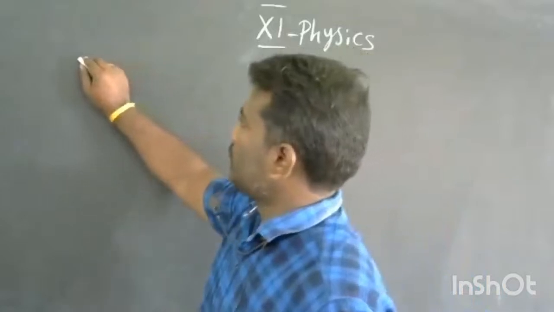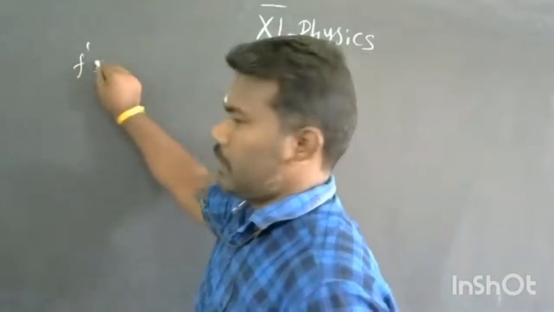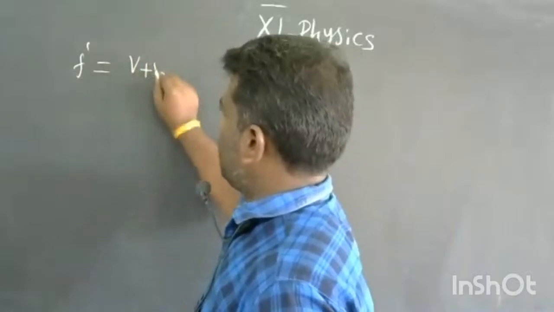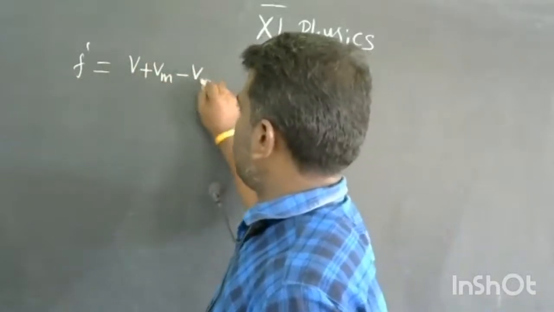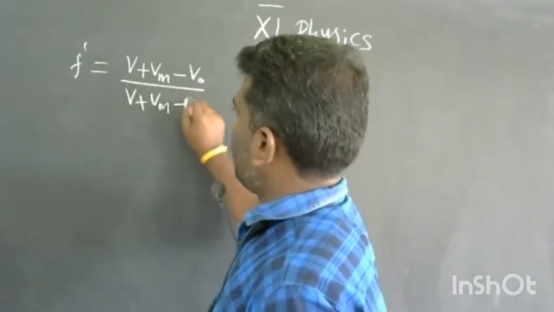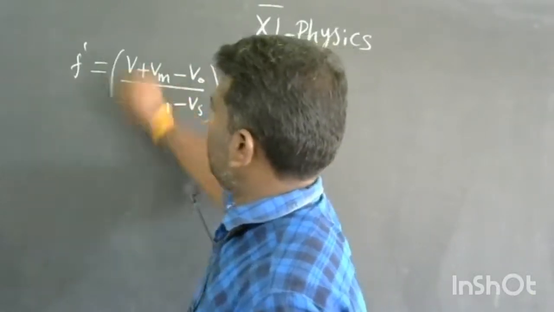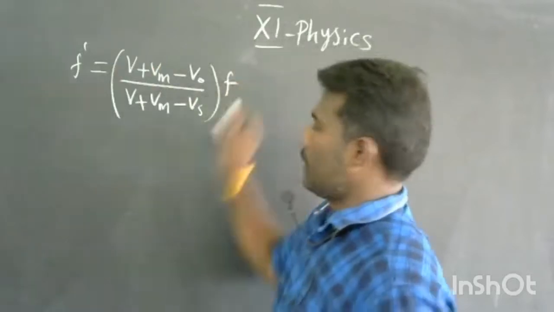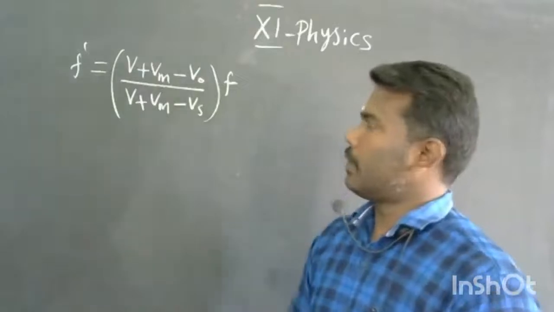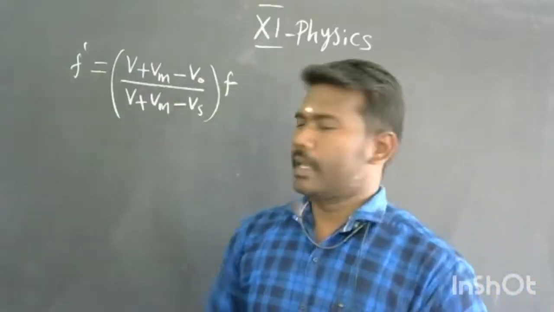The formula for this case is f dash is equal to v plus vm minus v naught divided by v plus vm minus vs, into f. This is the general formula.